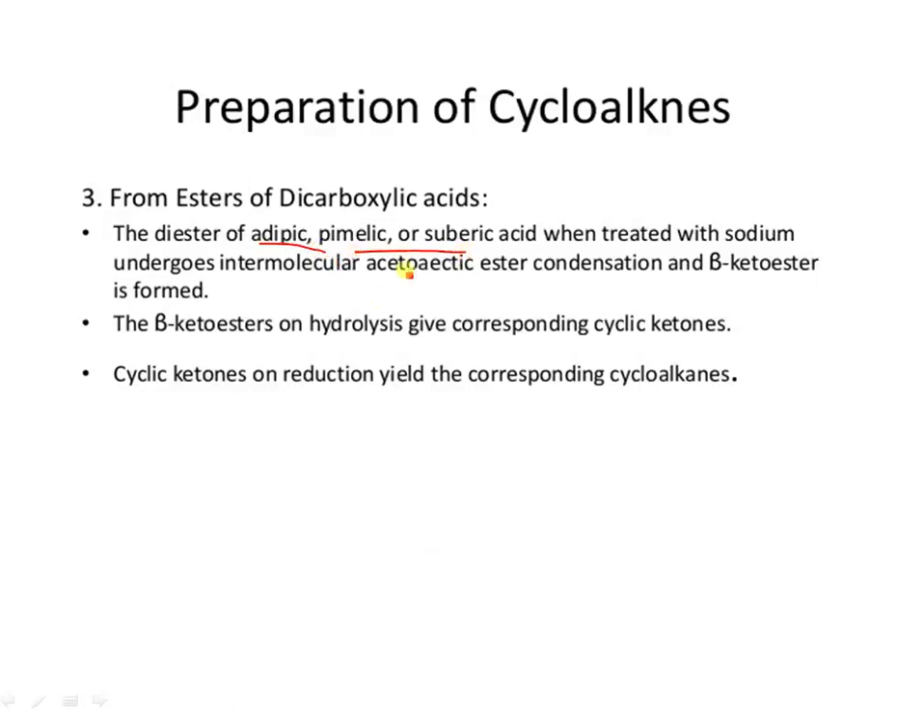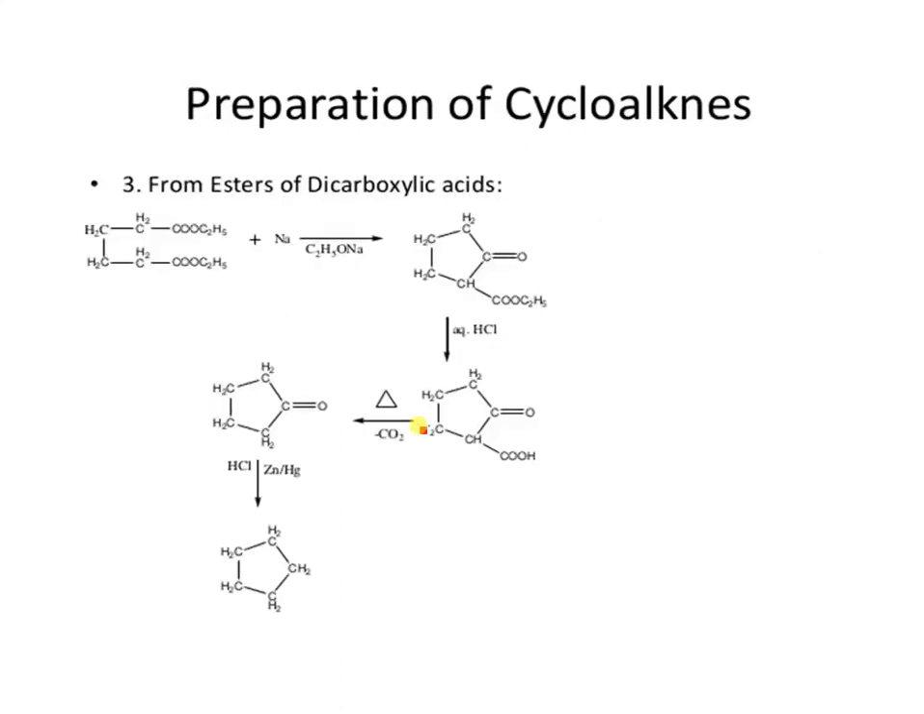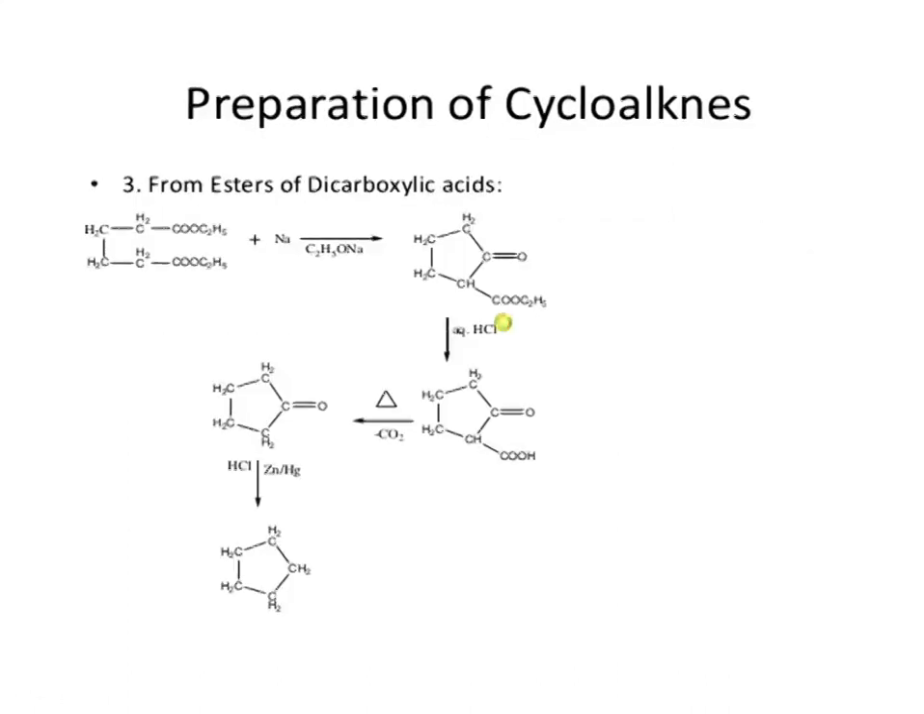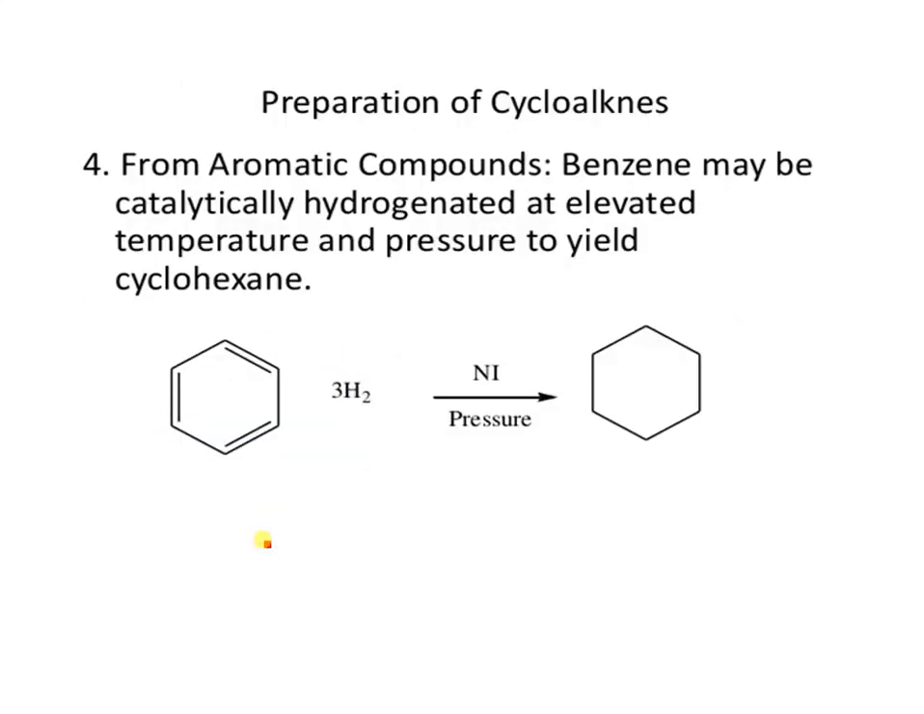Then the third method is from esters of dicarboxylic acids, like again adipic acid, etc. Treated with sodium, they undergo intramolecular acetoacetic ester condensation and a beta ketoester is generated. When these esters of dicarboxylic acid react with sodium ethoxide, they give the beta ketoester. This beta ketoester on hydrolysis gives the corresponding cyclic ketone, and then the cyclic ketone is reduced to the corresponding cycloalkane.